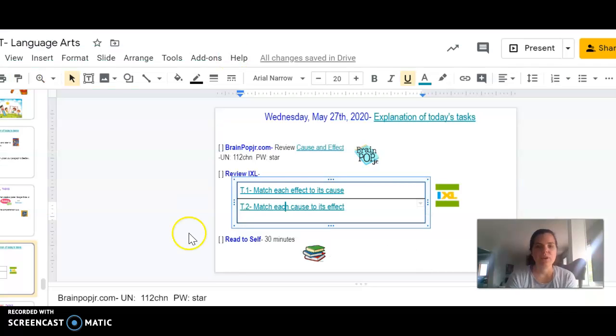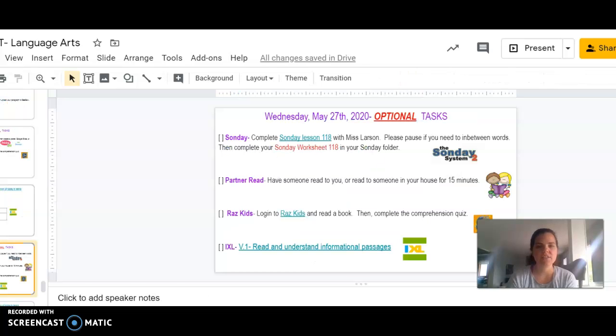Okay. When you are finished with your IXLs and reading to self, if you still are interested in working on other things, you can complete your Sunday lesson. You can partner read, find someone in your house to read to. You can complete a Raz-Kids, and you can challenge yourself with V1, read and understand informational passages.